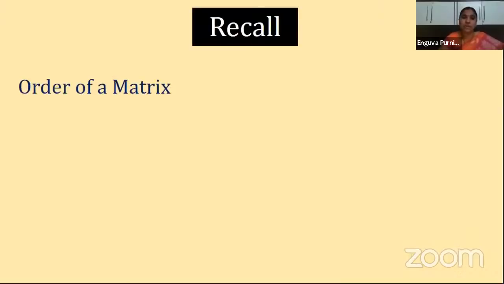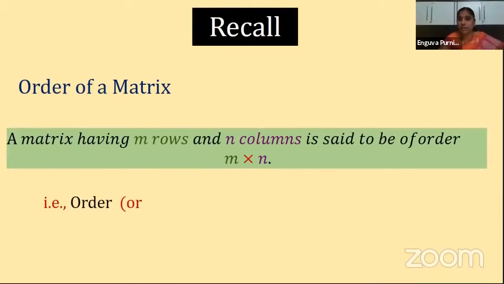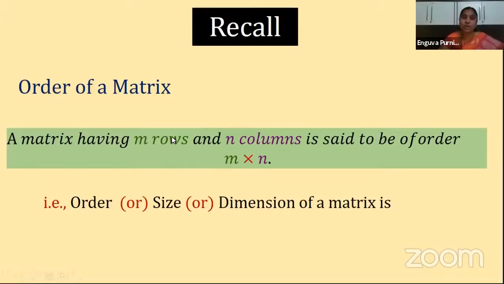Next we have seen the order of a matrix, a very important term. What is the order of a matrix? It is the number of rows and the number of columns present in the matrix. The number of rows is denoted by M and the number of columns by N, and the order is given by M by N. You should read the symbol as 'by'. Always take the number of rows first and the number of columns next. Another name for order is size. We can also say dimension, but most of the time we say order only.